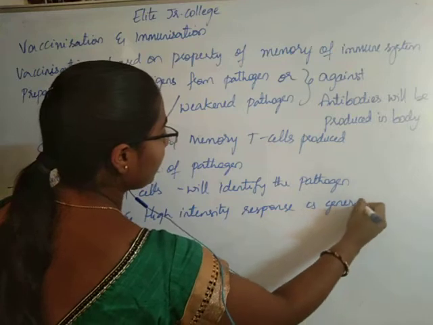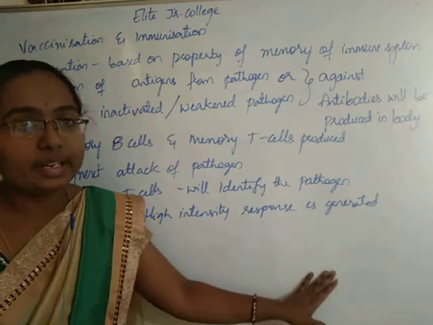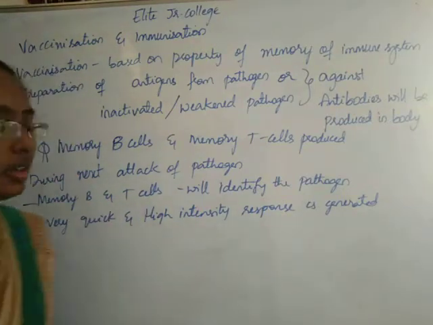Very quick and very high intensity responses will be generated.